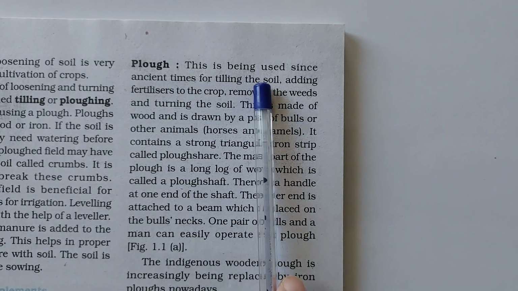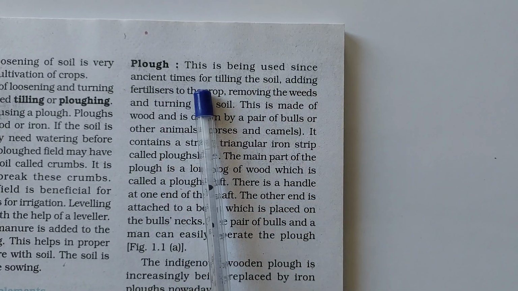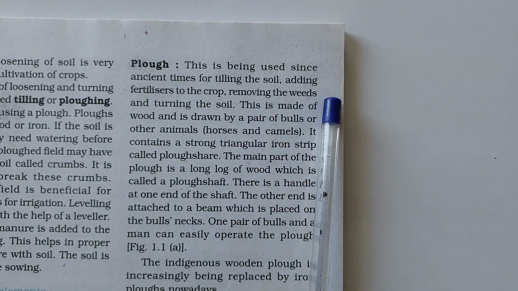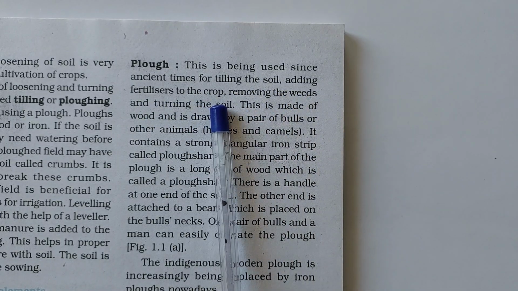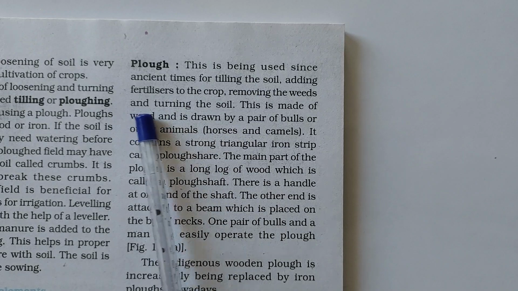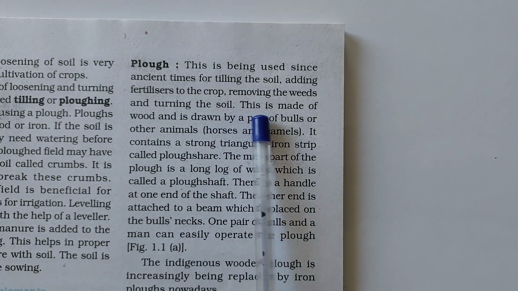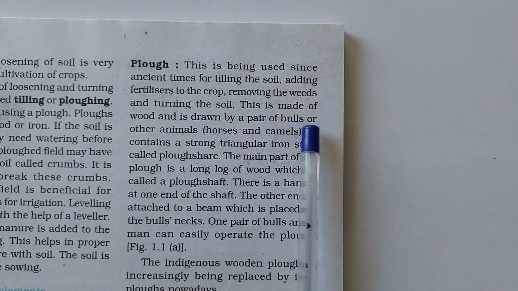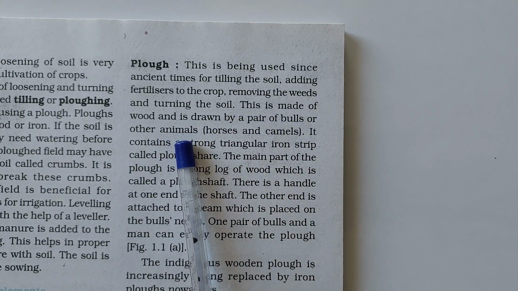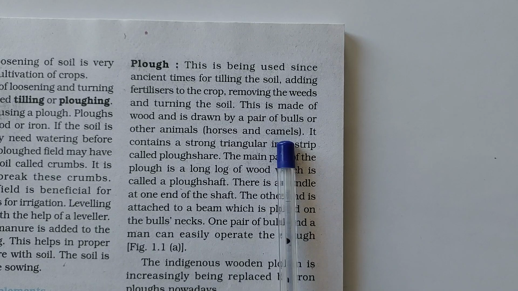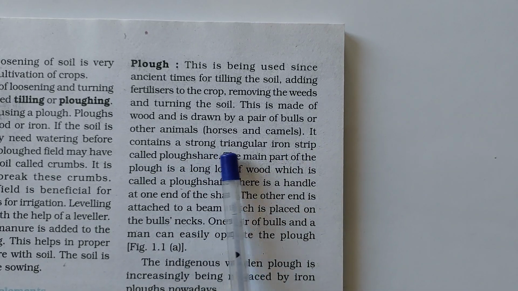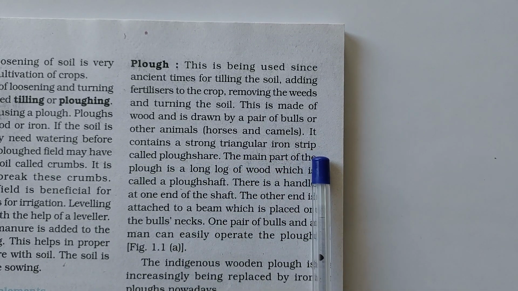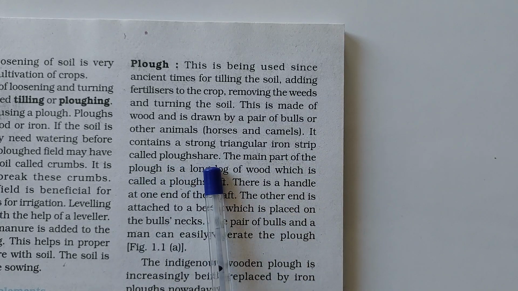Plow. This has been used since ancient times for tilling the soil, adding fertilizers to the crop, removing the weeds, and turning the soil. It is made of wood and is drawn by a pair of bulls or other animals, horses and camels. It contains a strong triangular iron strip called plowshare.